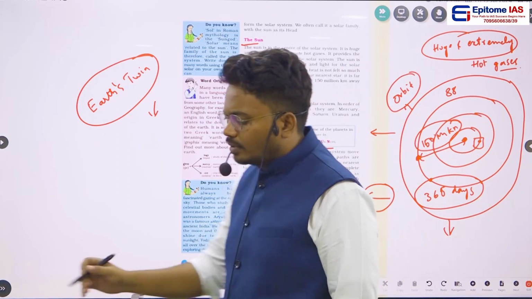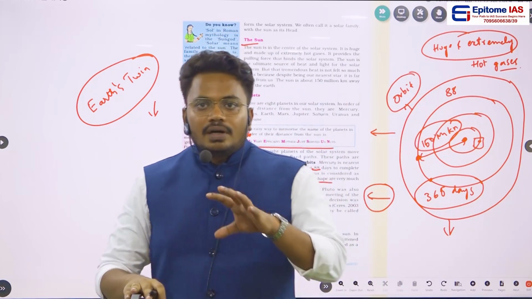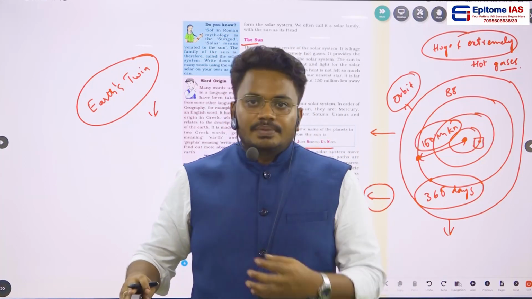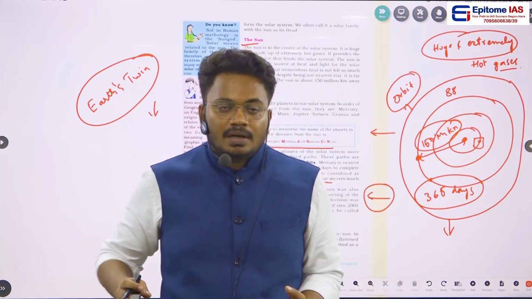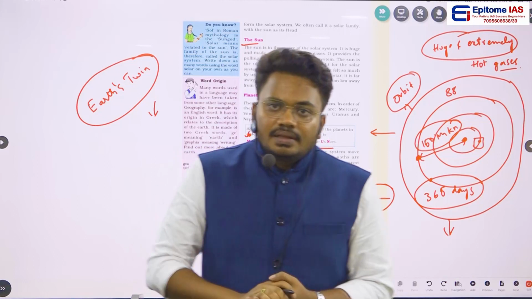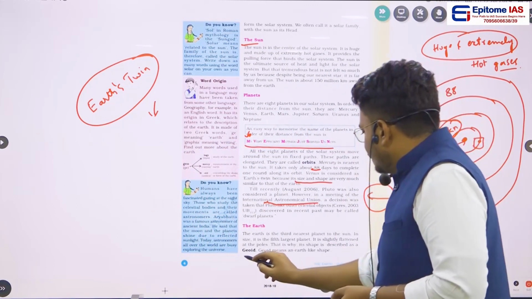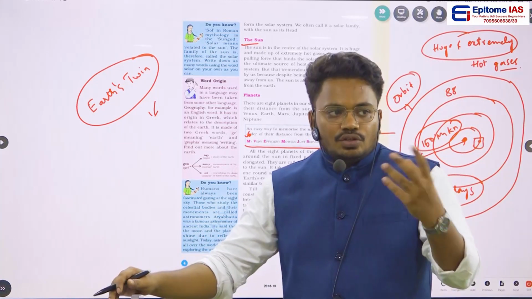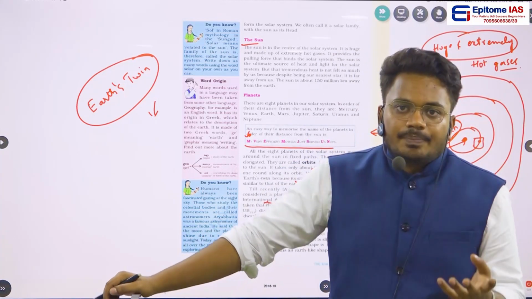Now if you see about the Earth, what is the shape of the Earth? Some people call it a circular shape, some people call it a spherical shape, but technically speaking the shape of Earth is geoid. Geoid itself tells that it is an earth-like shape.